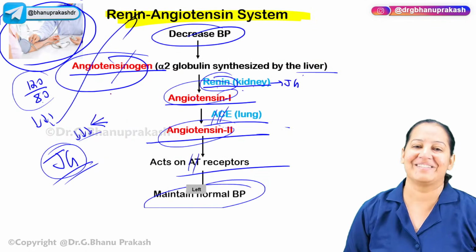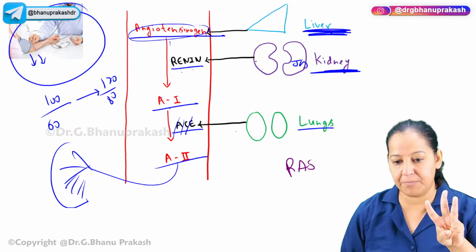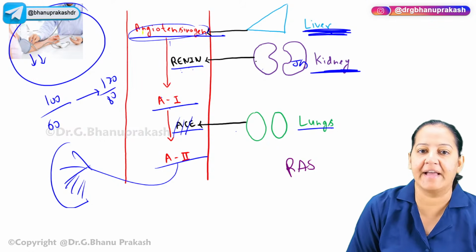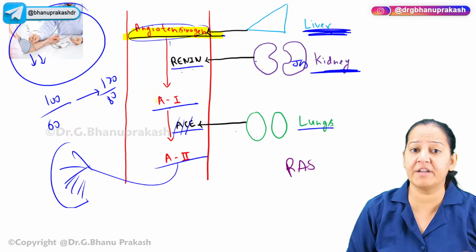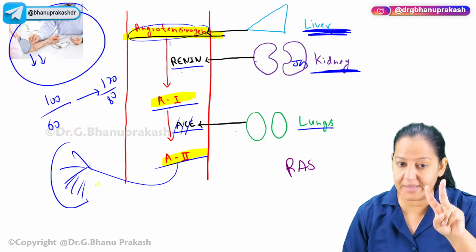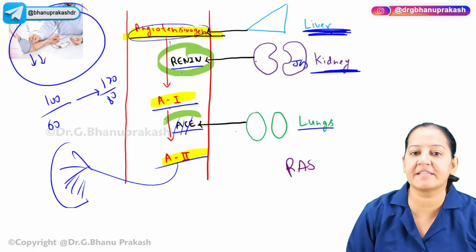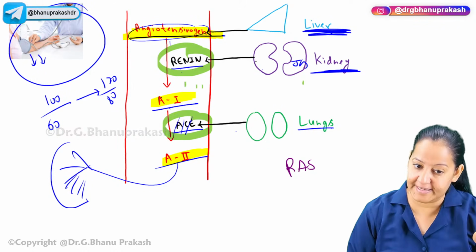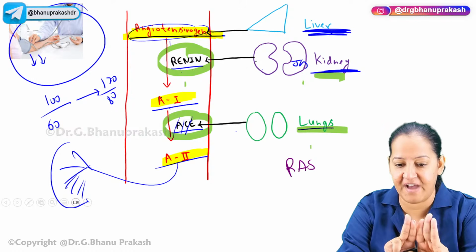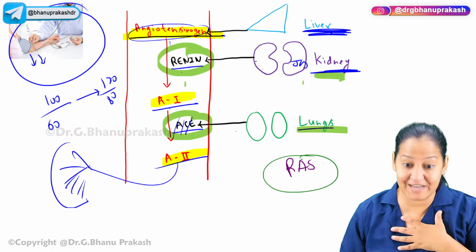Okay. Anyways, let's go. So this family is known as the RAS family. In the RAS family, we have 3 proteins and 2 enzymes. Total 5 members are there. What are the three proteins? Angiotensinogen. It gets converted to angiotensin 1. It gets converted to angiotensin 2. The 3 proteins. And for this conversion, 2 enzymes are required. What are the 2 enzymes required here? The first enzyme is renin and the second enzyme is ACE. Renin is secreted by the kidney and ACE is secreted by the lung. Total 3 proteins, 2 enzymes, the family of 5. The family of 5 is the RAS family, and this family is present in our blood, inbuilt.